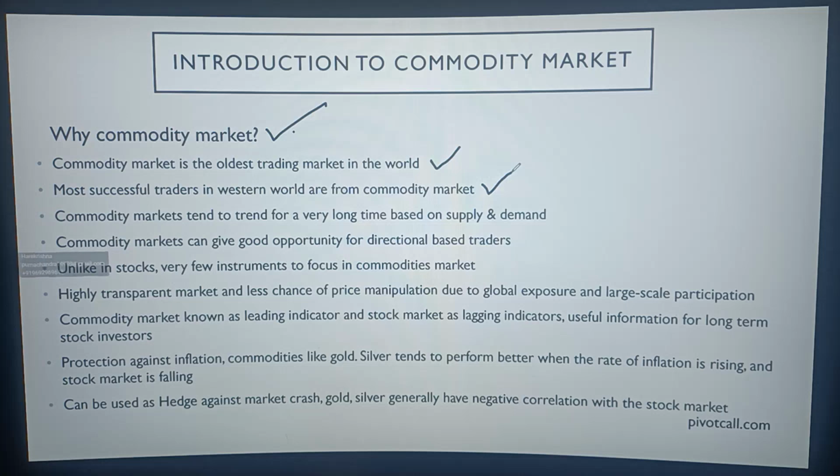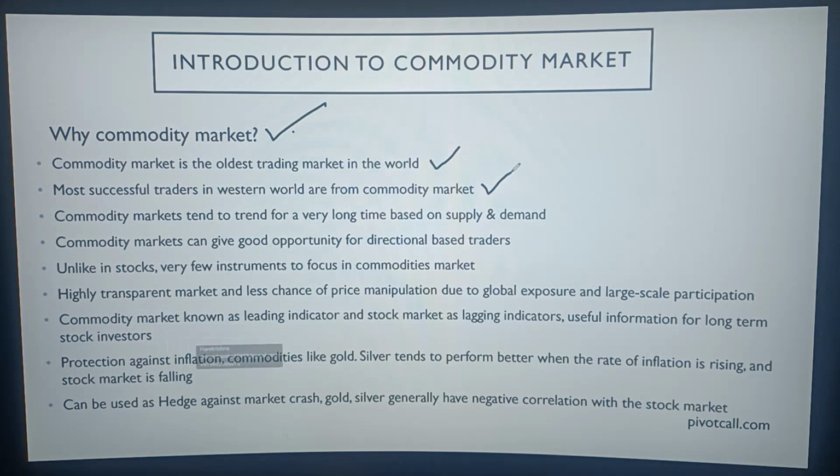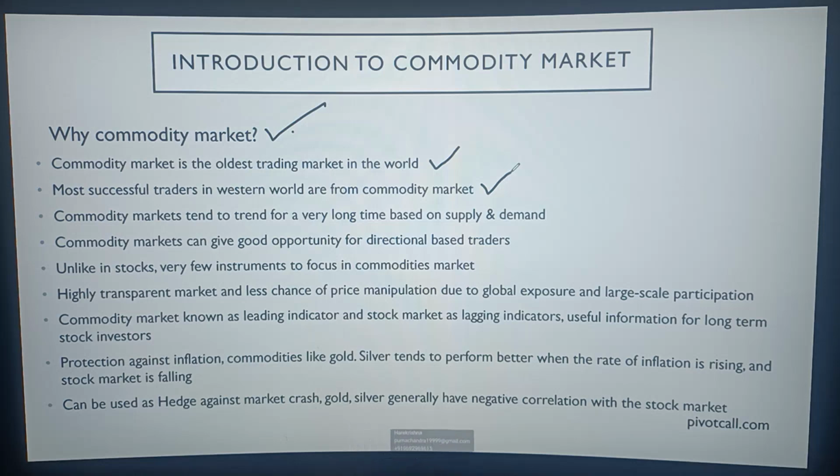Most successful traders in the Western world are from the commodity market. In the Western countries, you must have heard of some very popular successful traders like Jesse Livermore or W.D. Gann, right? There are many successful traders in the Western world, and if you read their books or read about them on Google, they keep mentioning how they traded soybean, how they traded cotton, how they traded palm oil. Everything they discuss in their books means they were trading commodities 100 years back. So commodity trading is the oldest trading in the world.